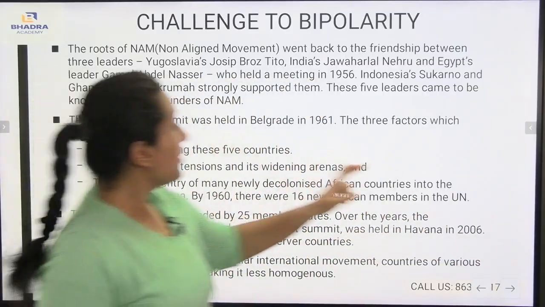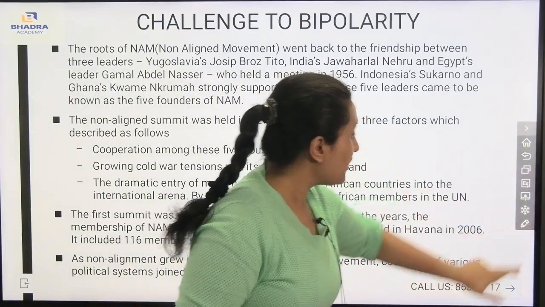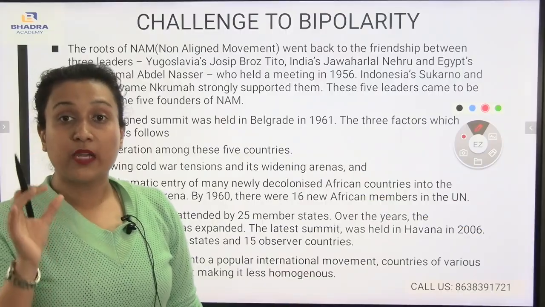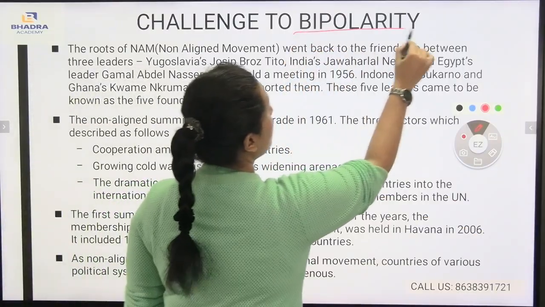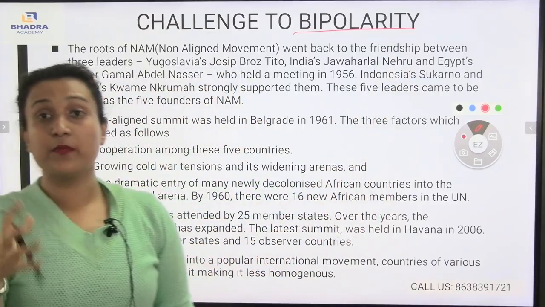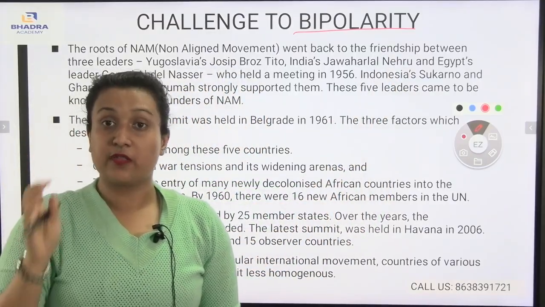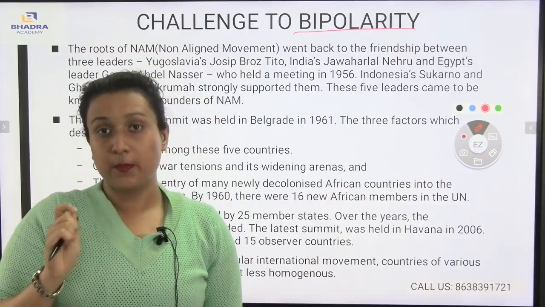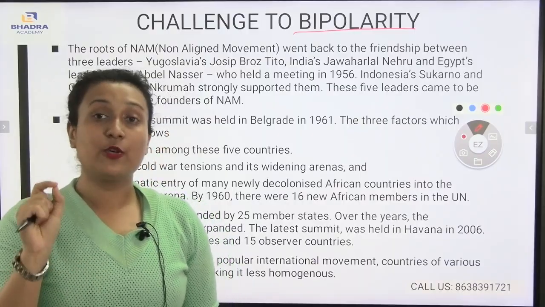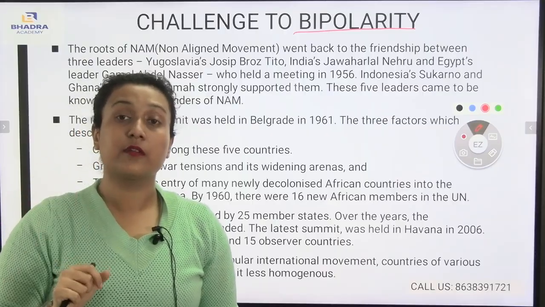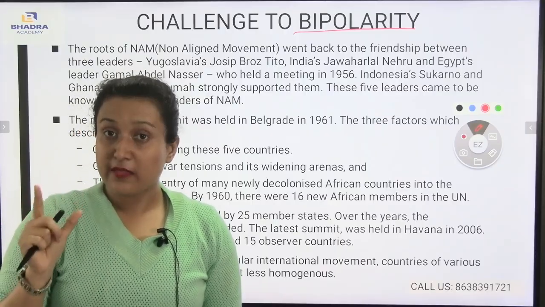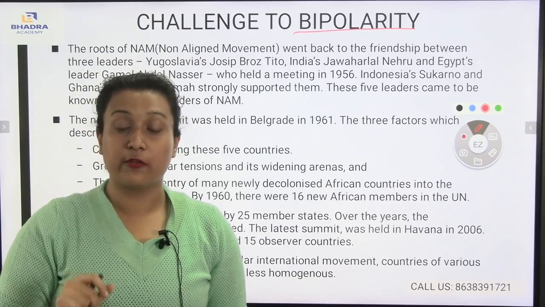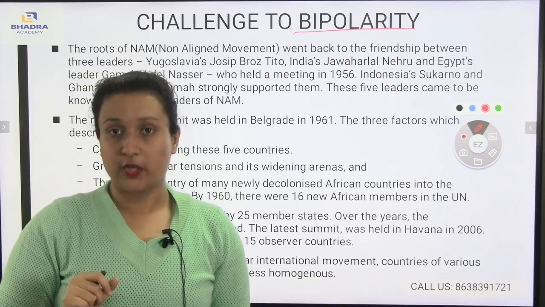Now, let's come to the next topic, that is the challenge to bipolarity. What do you mean by the term bipolarity? Which means the power of the two countries. The power of the two countries is considered to be bipolarity. During that time, USA and USSR were considered to be the two superpowers. So as a result, it has been termed bipolarity, which means the alliance of the two countries.